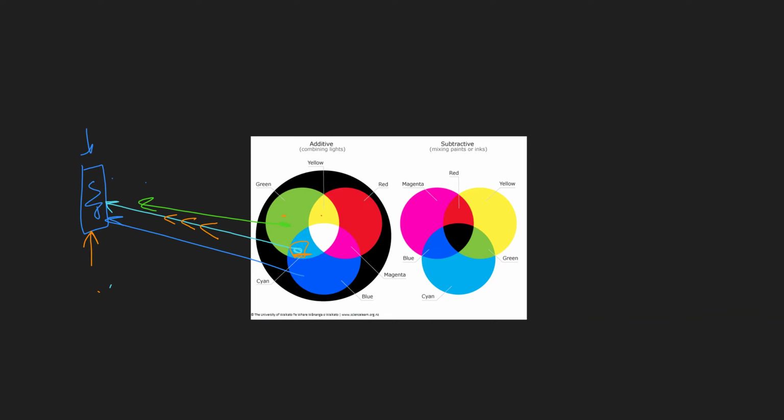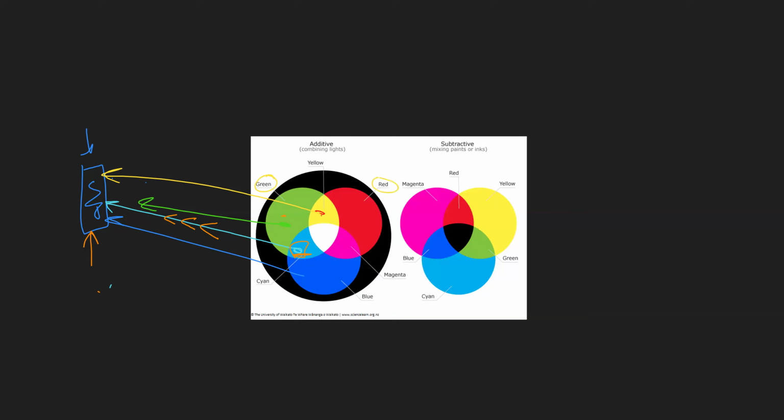Or yellow color? What about if we give it yellow color? Again, make it yellow. So if we give it now yellow color as light, how will we see this blue object? So that means when the light is yellow, it contains two primary colors. What are they? Green and red.